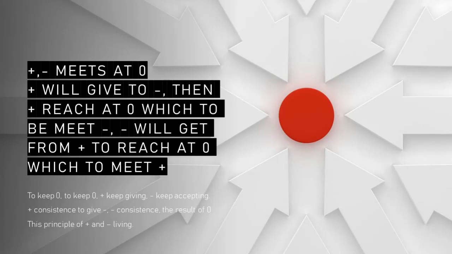Plus is increasing, minus is decreasing. Plus is added, minus is minus. So that is not plus, not minus; it is 0. At 0, plus is decreasing to reach 0, and minus is increasing to reach 0. So 0 is where minus and plus meet, only at 0.